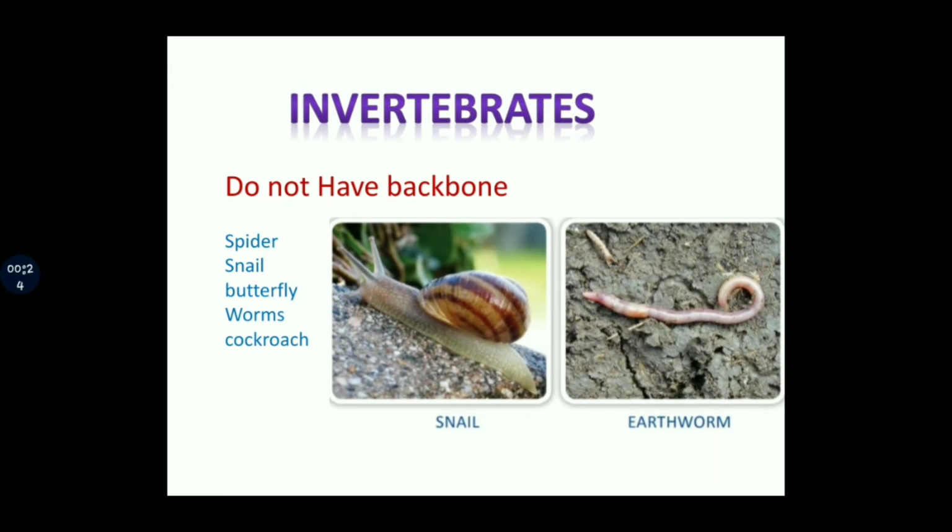These don't have a backbone. So these are invertebrates. Some more examples are there. Many small animals like snail, spider, worms, all these are included in this group. Butterfly, cockroach, all these don't have a backbone. So they are grouped as invertebrates.